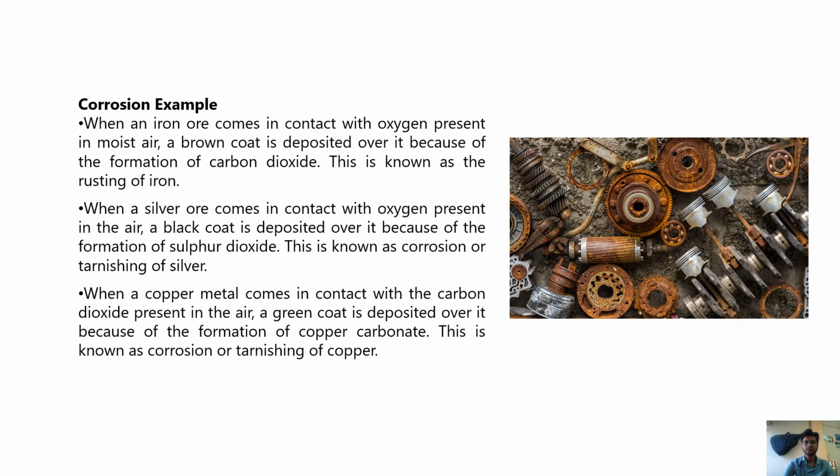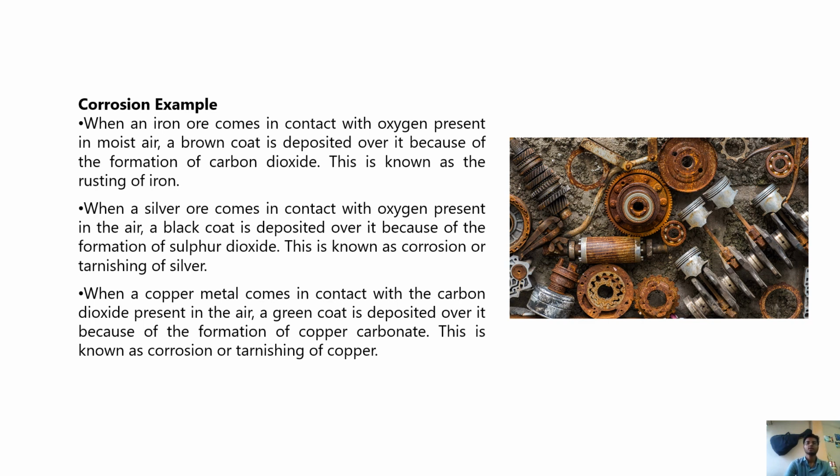Corrosion example: when iron comes in contact with oxygen present in moist air, a brown coat is deposited over it. This is known as rusting of iron. When silver comes in contact with oxygen present in the air, a black coat is deposited over it because of the formation of sulfur dioxide. This is known as corrosion or tarnishing of silver.